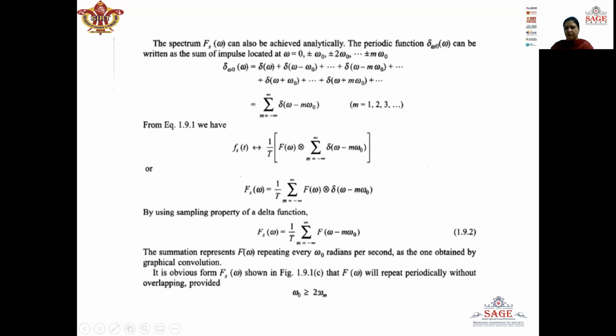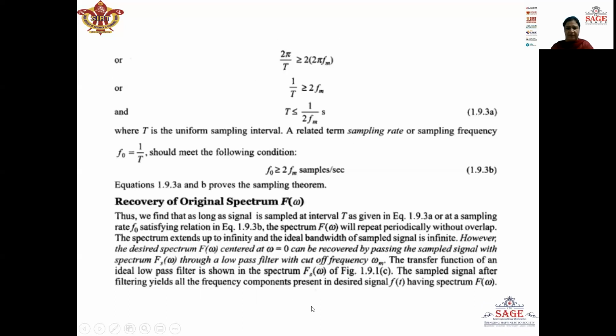Similarly, if I write this omega naught and omega m in terms of frequency f, then f naught will be greater than or equal to 2 fm. So now I have proved both the frequency domain and the time domain statement, which is T less than or equal to 1 upon 2 fm second, and f naught should be greater than or equal to 2 fm samples per second. Now we have already seen that if we want to recover our message signal, then f naught should be greater than or equal to 2 fm samples per second.